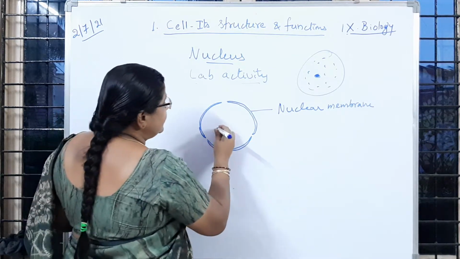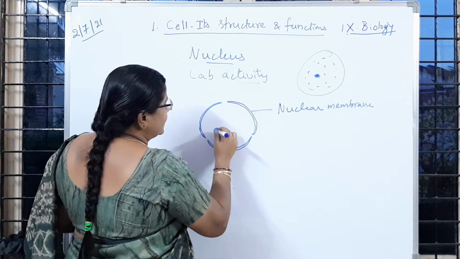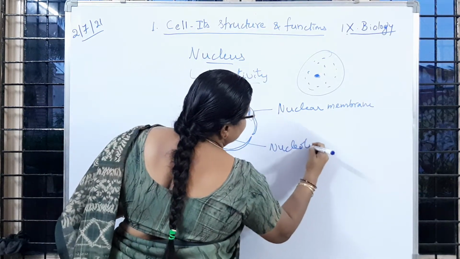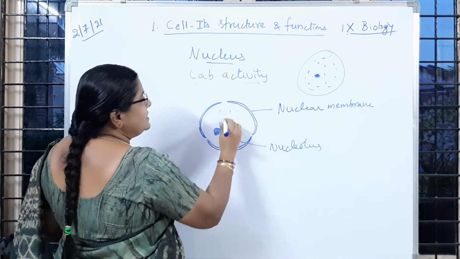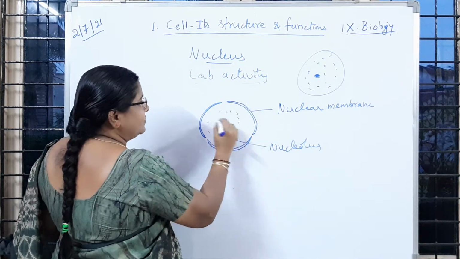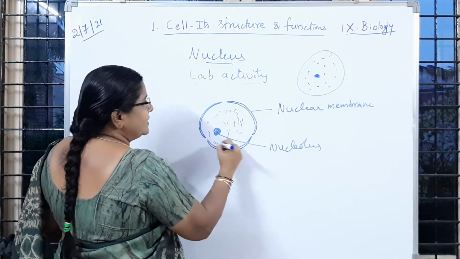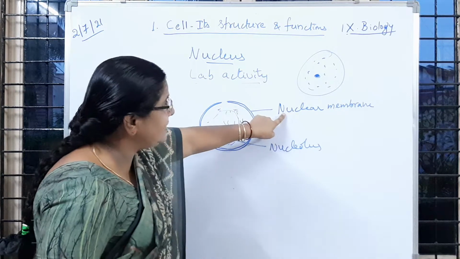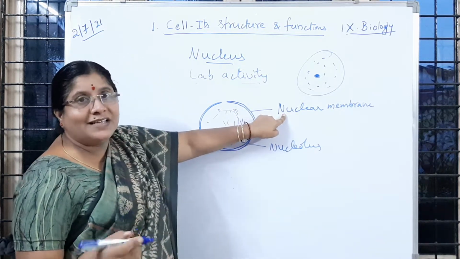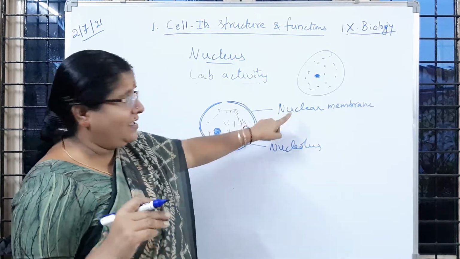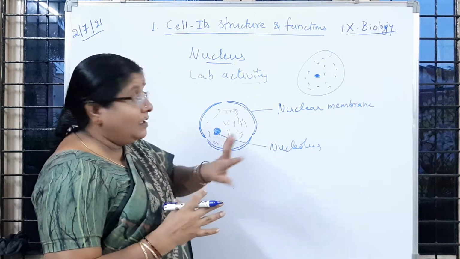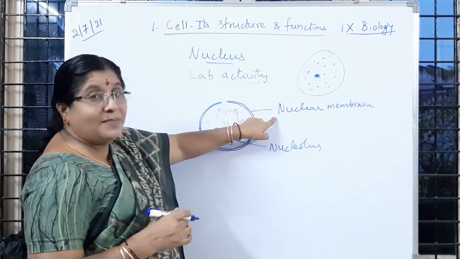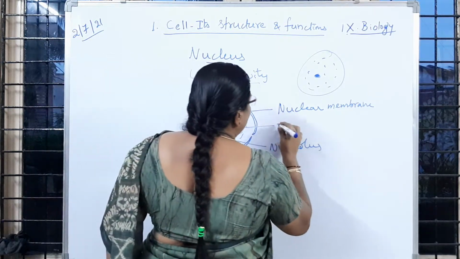Okay, and inside the nucleus we can see a dark colored staining body which we call the nucleolus. Nucleolus. And we can see a diffuse threadwork like structure inside, the content of the nucleus present inside the nuclear membrane, which we call the genetic material. Okay, and the liquid content present inside the nuclear membrane, we call it the nucleoplasm.